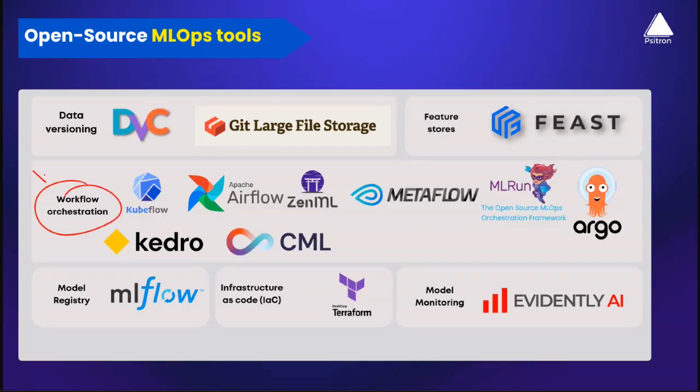Then comes, we discussed workflow orchestration tools, right? So we'll be exploring tools like Kubeflow, Apache Airflow, ZenML, Metaflow, MLRun, Kedro, CML. There are a lot of workflow orchestration tools, including Argo Workflows. Then as part of the open source tools, we'll be exploring MLflow from scratch, where you'll understand how to deploy the infrastructure for MLflow and how to register your models, experiments, etc. Then for infrastructure as code, for the open source tool, we'll be exploring Terraform here.